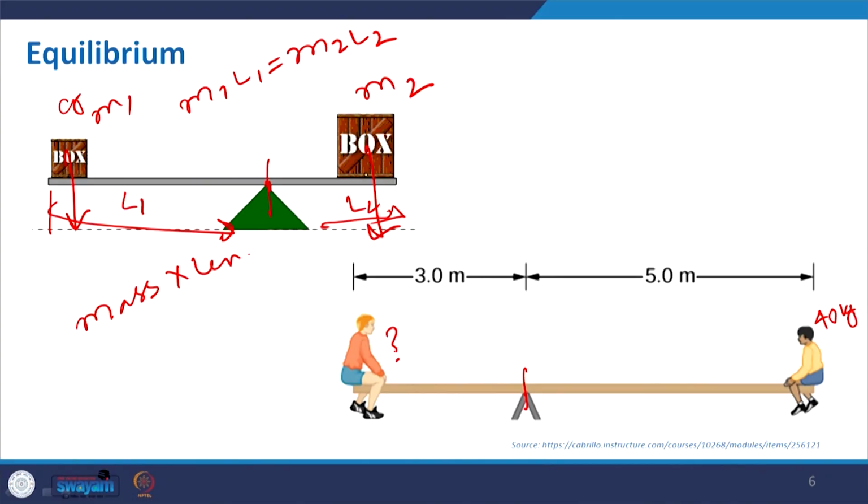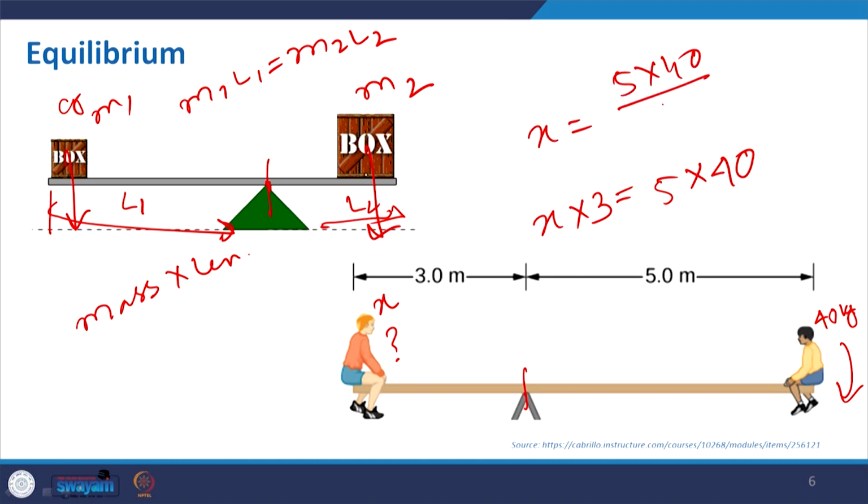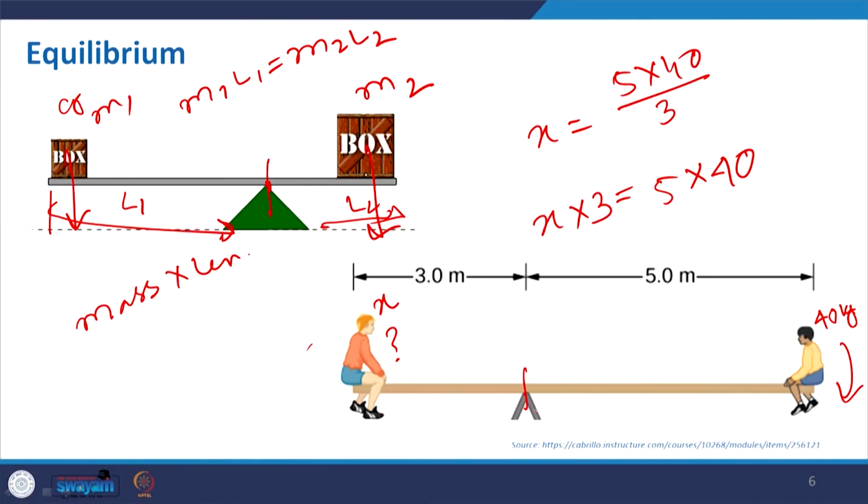Yeah, I think you got it. So, how to do it? Here the moment created in this is basically 5 into 40, and here we do not know, we just assume it to be x, then x into 3. So, x will be basically 5 into 40 divided by 3. Whatever may be the mass, though I have taken randomly, so you can get some fractional weight. So, anyway, with that we calculate the weight in order to get the